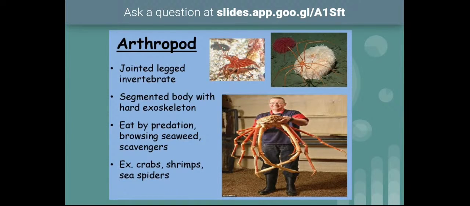Most arthropods are predators or browsers, and some live as scavengers also. Examples include crabs, shrimps, and some sea spiders. Barnacles also belong to this arthropod class only.